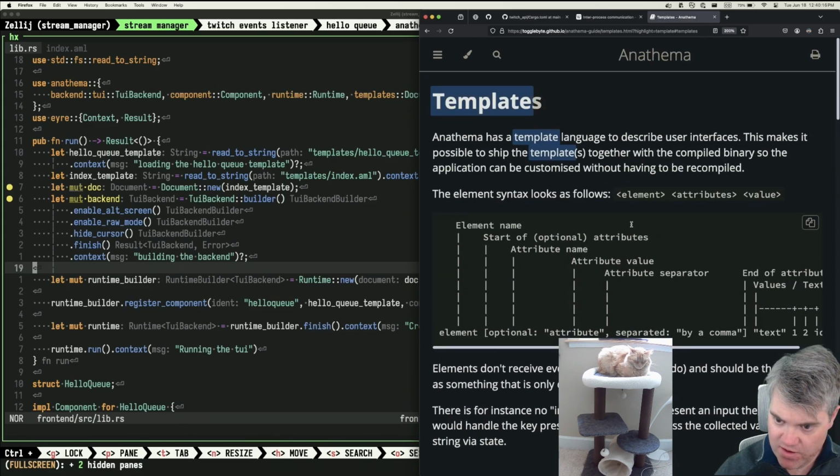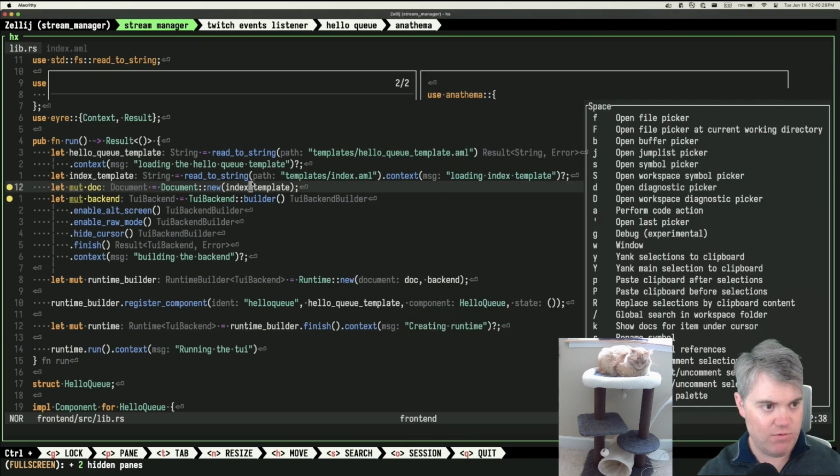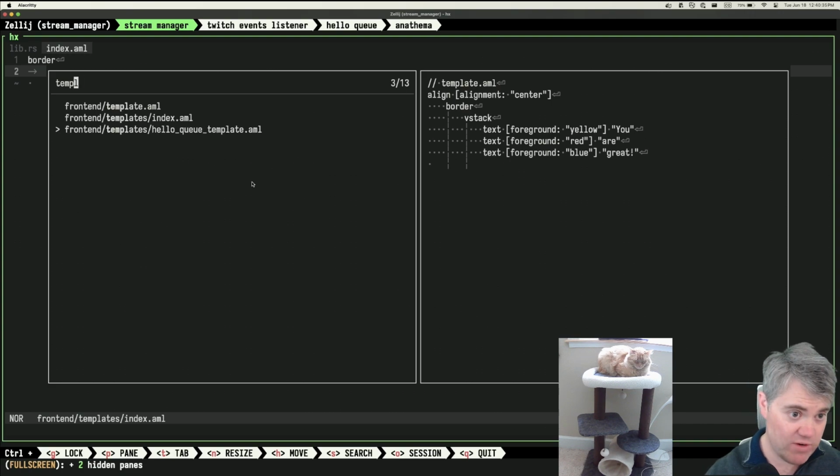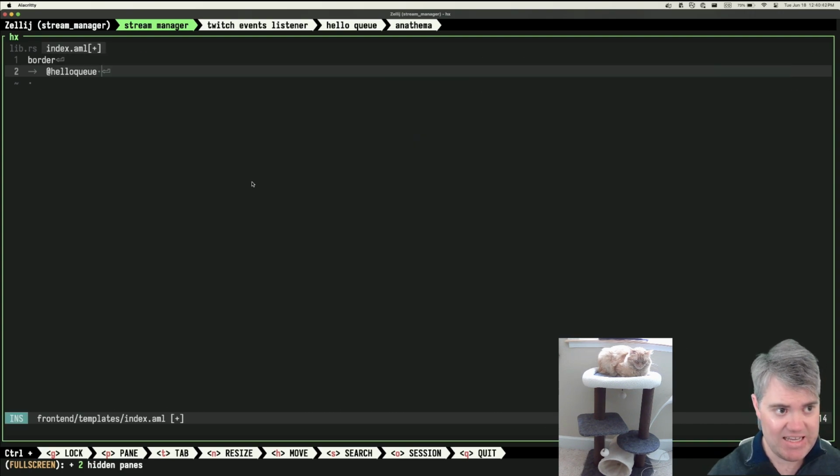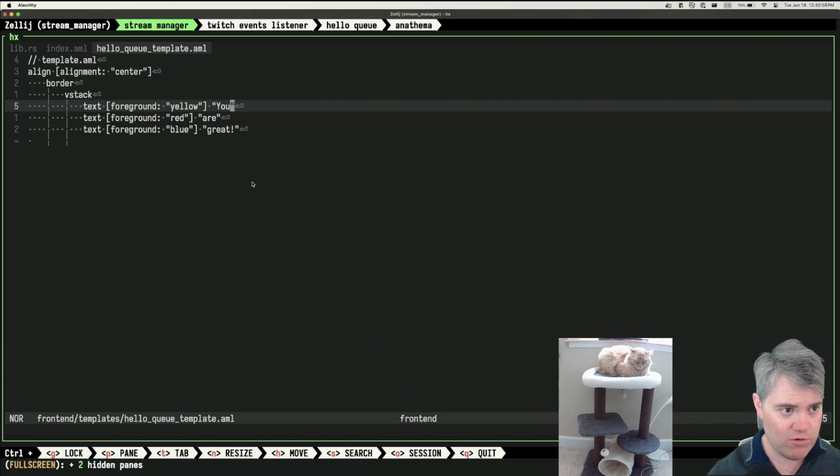Yeah, because like element name, start of optional attributes, attribute name, attribute value, attribute separator. Okay. If we would look at, so not this template, what actually would have to be that template, wouldn't it? Because I need something to put in here. For you. So we have this, you are great. Great, wonderful. What if I don't want it to be you? What if I want this to be something else? Like the state. I want this to be name. Now, we know that at is the template name. So I'm wondering if he is using something like that or that or that to get access to name.